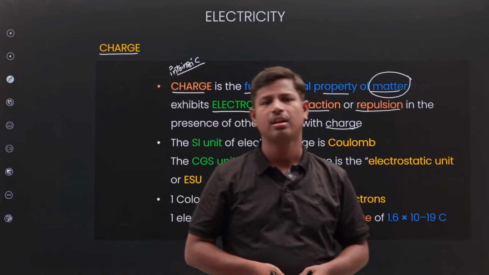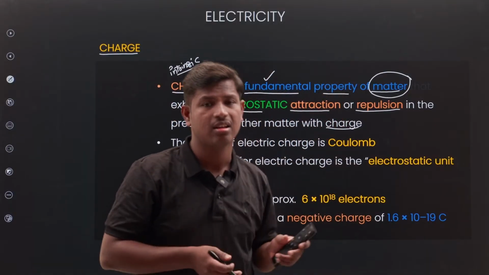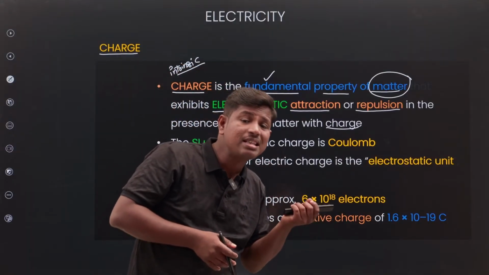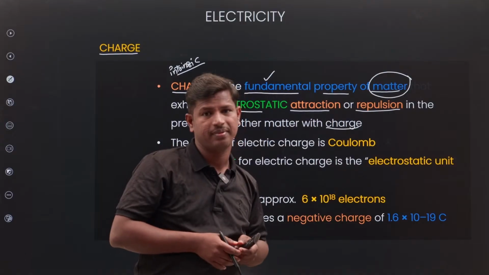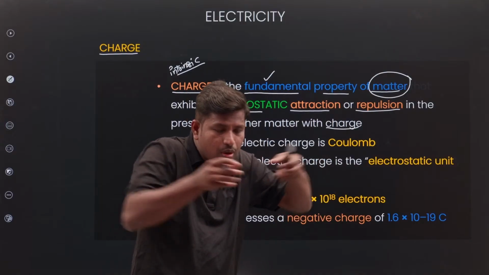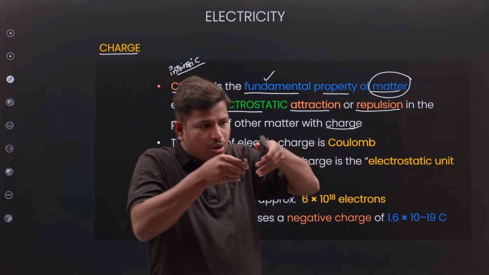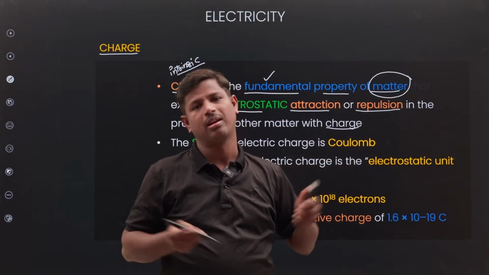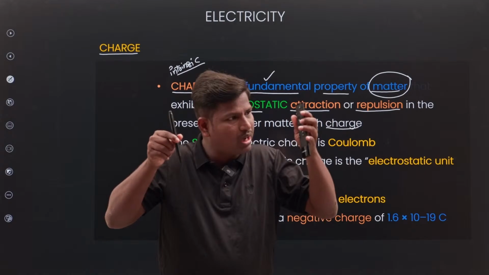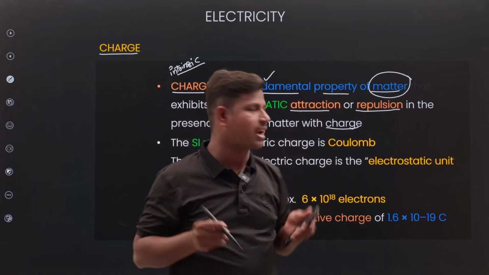Attraction is present. Repulsion is also present. Which particles attract? Opposite charge particles attract. Same particles repel each other. One positive and another positive repel. Positive, positive repel. Negative, negative repel. We know that. Which particles attract? One positive, one negative. Both attract each other.